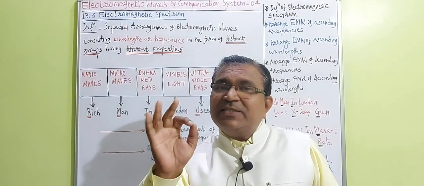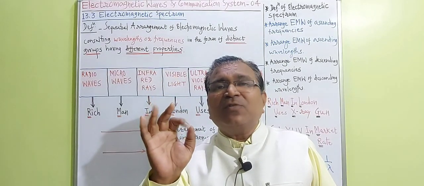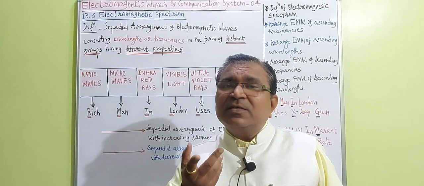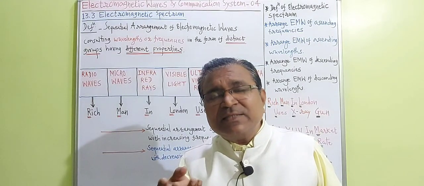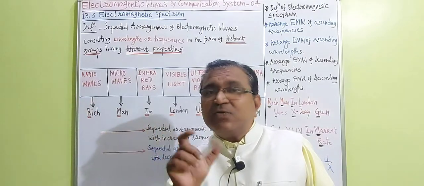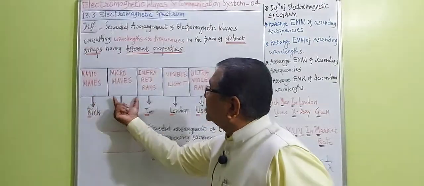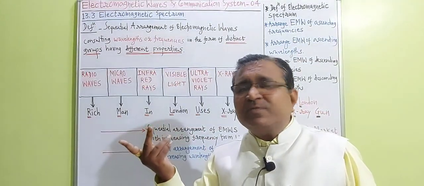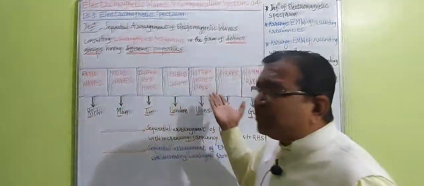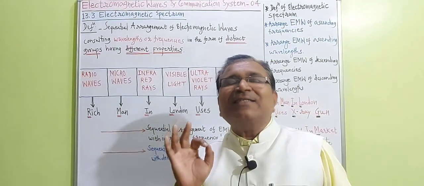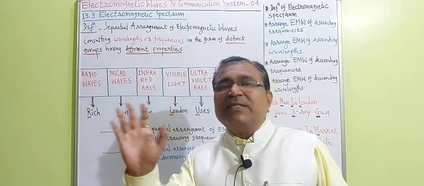A sequential and systematic arrangement of all electromagnetic waves, consulting their wavelengths or frequencies, in the form of distinct groups. This is the first group, second group, third group, fourth group, like this, having different properties. Each group has different properties. Each group has different uses. That is called the electromagnetic spectrum.